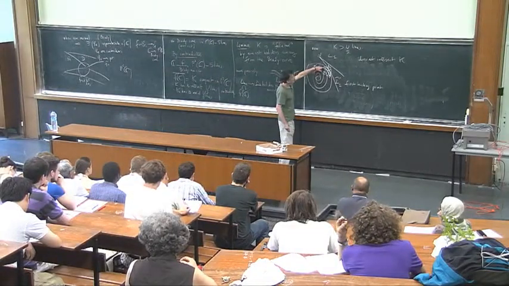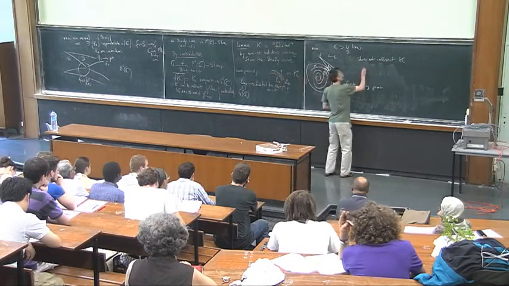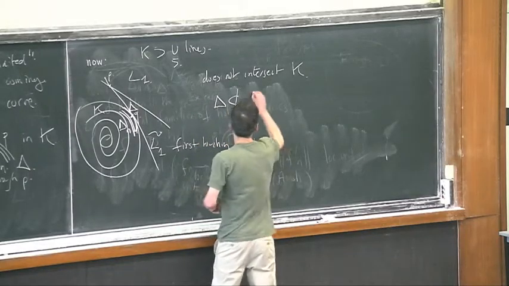Now, what you know is that delta is not completely inside this line L1.